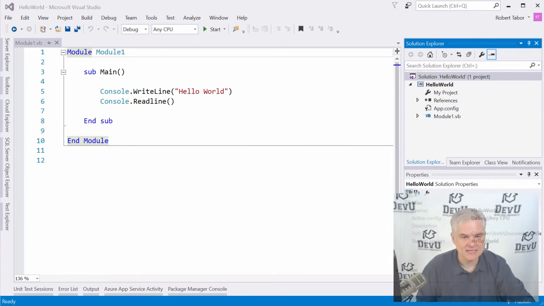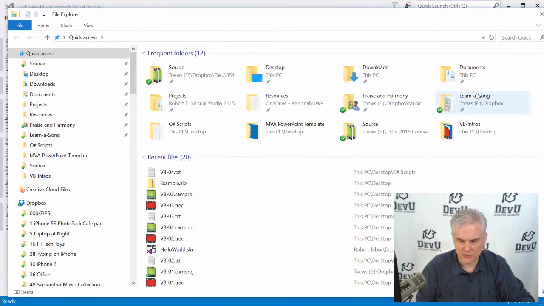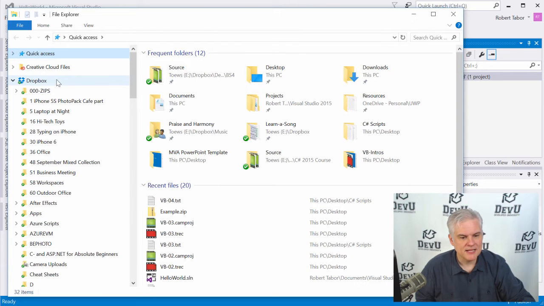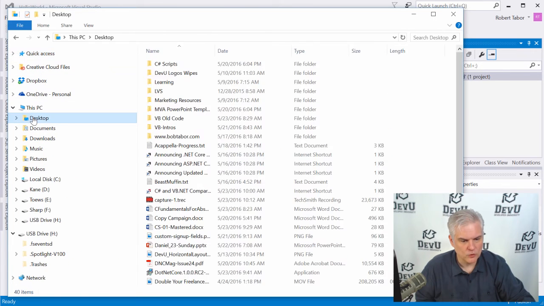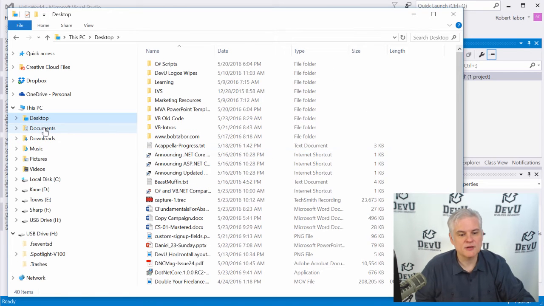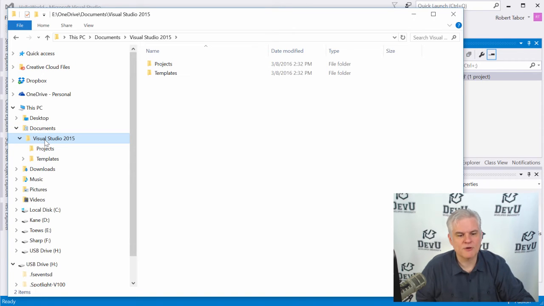If we take a look at Windows Explorer, the File Explorer here in Windows, and let me resize this a little bit. Mine's going to look dramatically different from yours because I use this quick access feature quite a bit. But suppose, for example, that we're looking at the desktop here by default, and I've got a lot of junk on my desktop. Here I'm going to be able to look at the documents directory. All right, now sometimes this documents directory will show all of the documents, and sometimes it shows just a subset of documents. In this case, it's only showing a subset. I actually have quite a few more folders. But for our purposes right now, this will do.